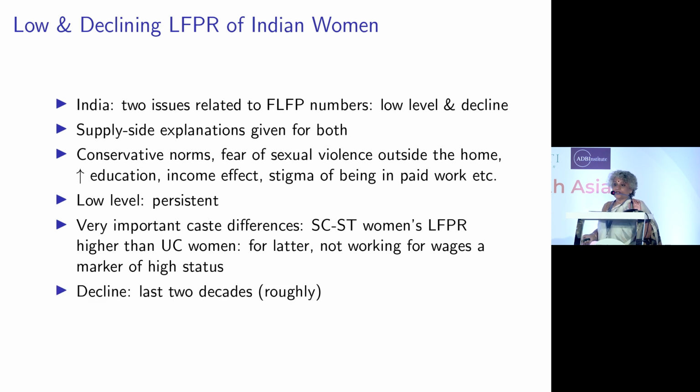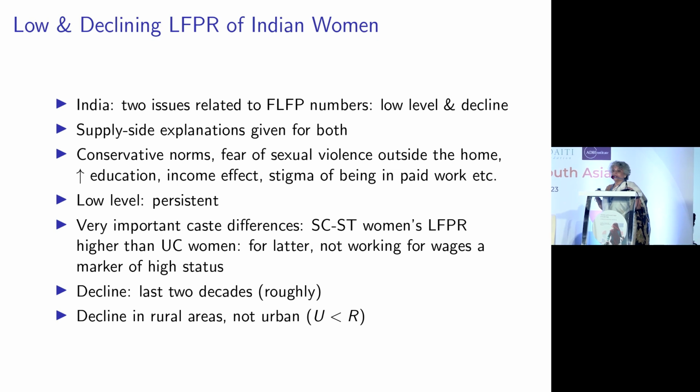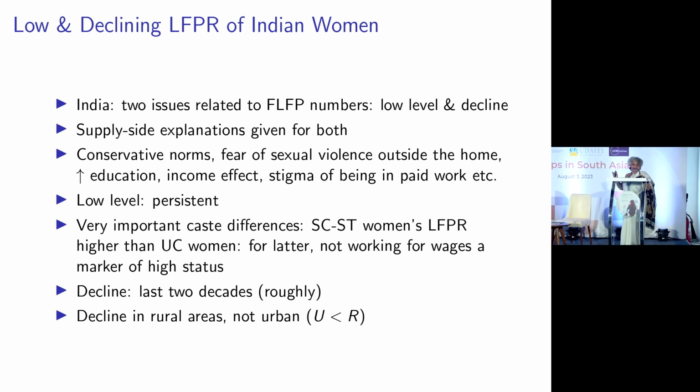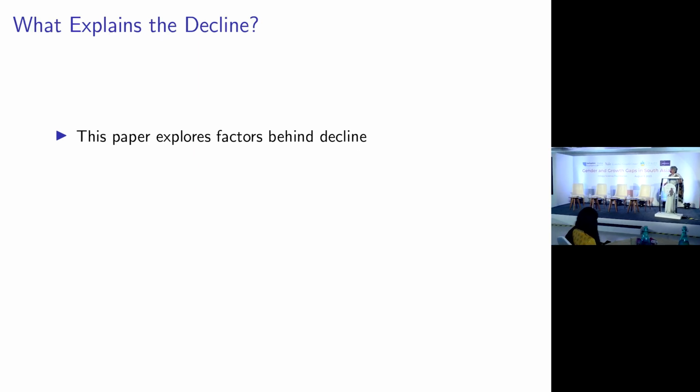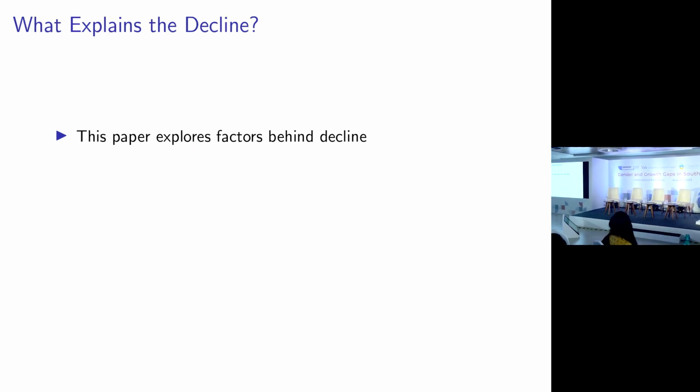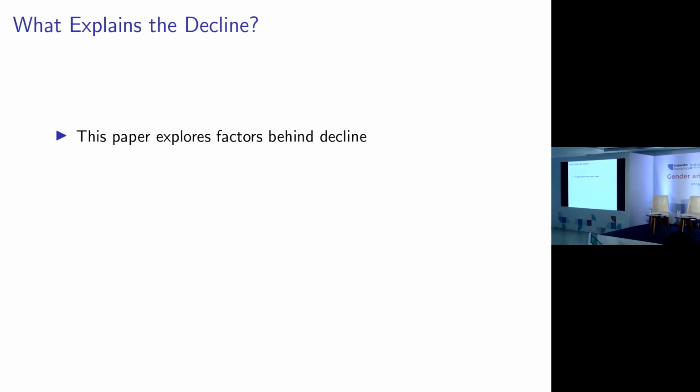The decline story, if you believe NSS data, started in 2004. So the bulk of the labor force decline is between 2004 and 2017-18, right? And the decline only shows up in rural numbers. Urban numbers are low and are persistently low, but there's hardly any change. It's about 18-19%. Rural is the one that's shown a sharp decline. So these are factors that we need to keep at the back of our heads as we proceed.